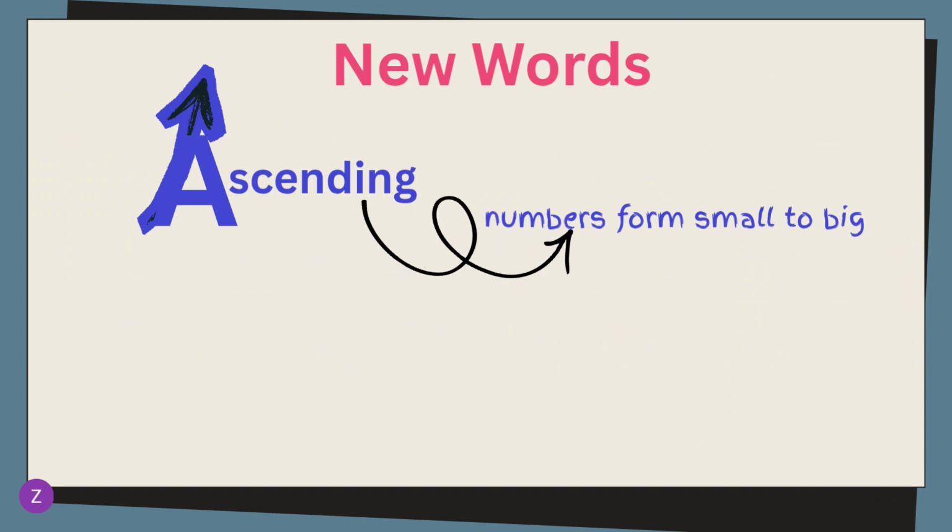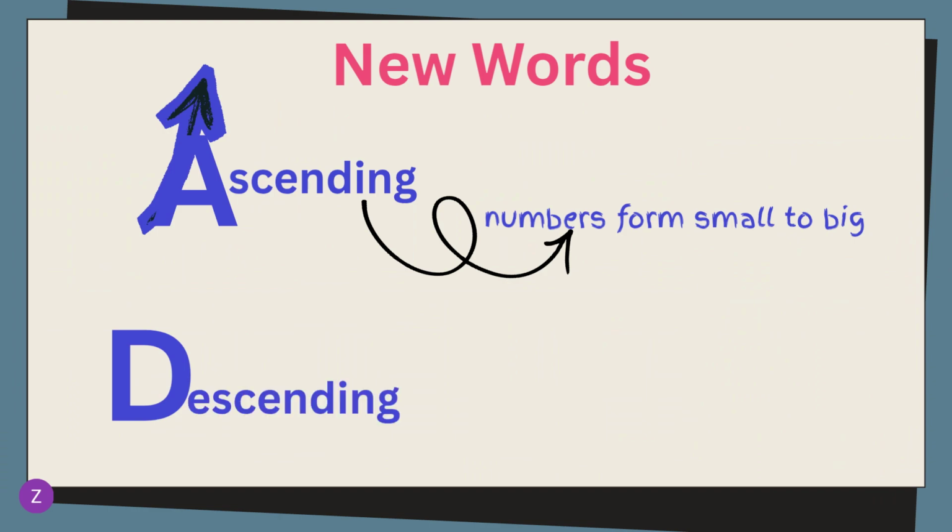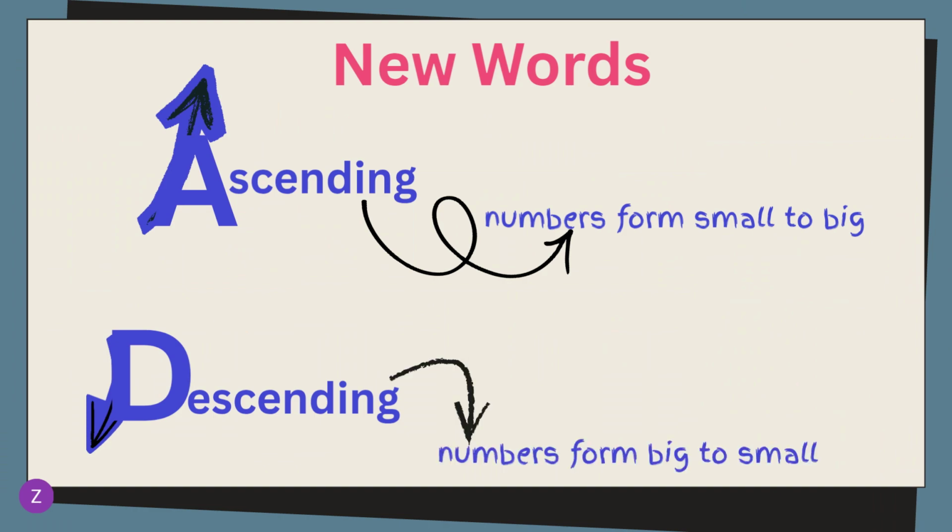Descending, on the other hand, when you make a capital D, you first make your line from the top to the bottom and then you complete the D. So your arrow goes from top to bottom, meaning you must now write your numbers from big to small. I hope this helps you and that you enjoy the new words.